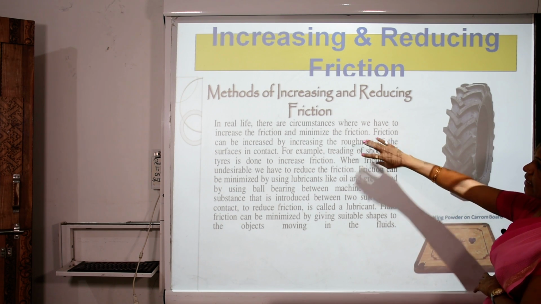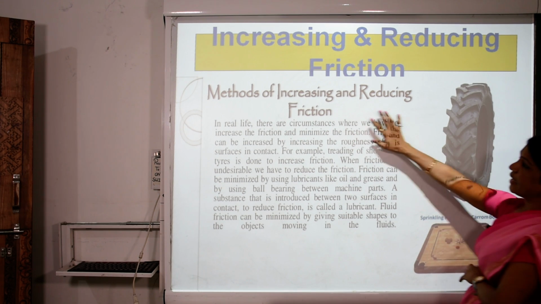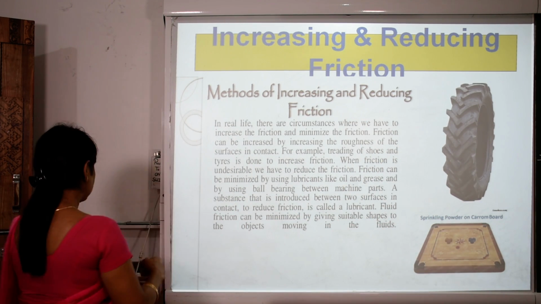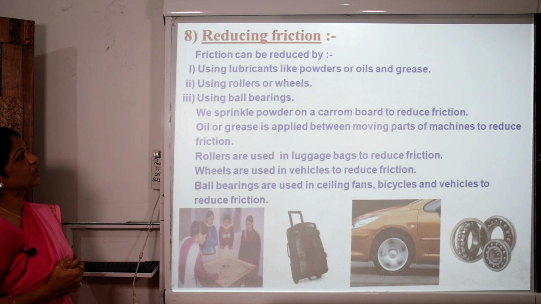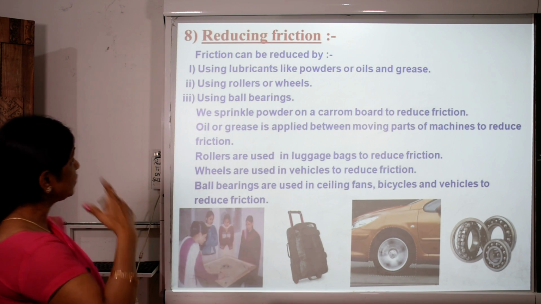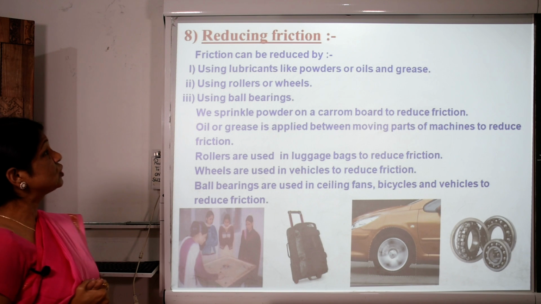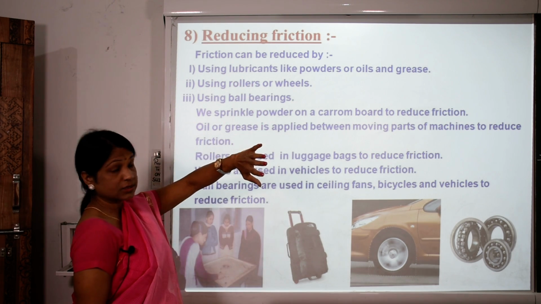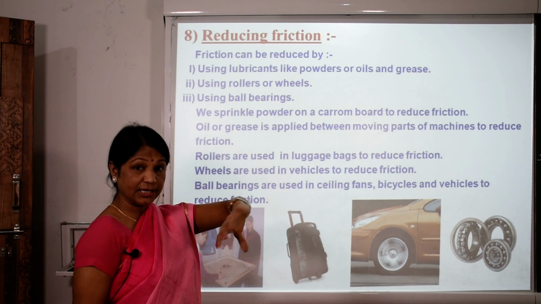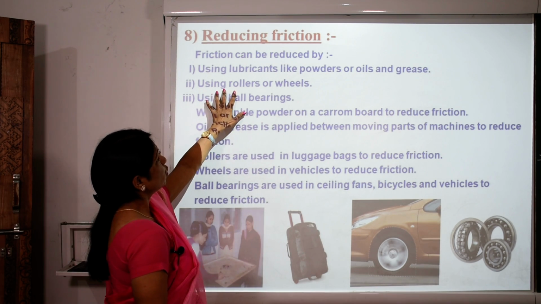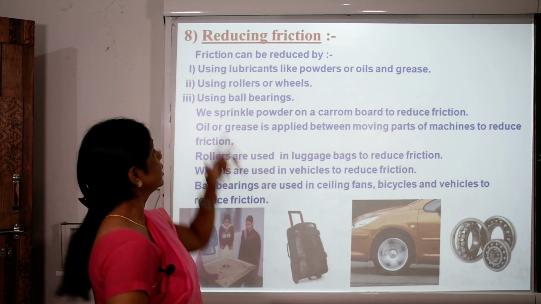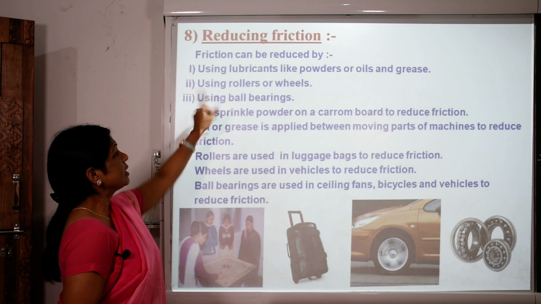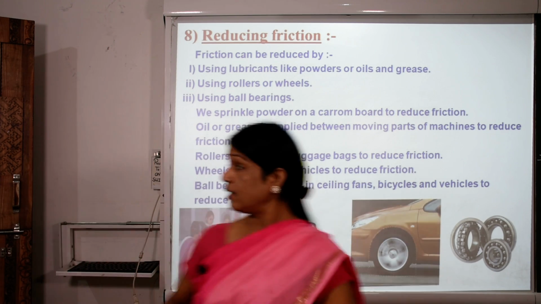So here we had seen the methods of increasing and reducing the various types of friction. Now further we are going to see reducing friction. Friction can be reduced by using lubricants like powders, oils and grease, using rollers or wheels, and using ball bearings.